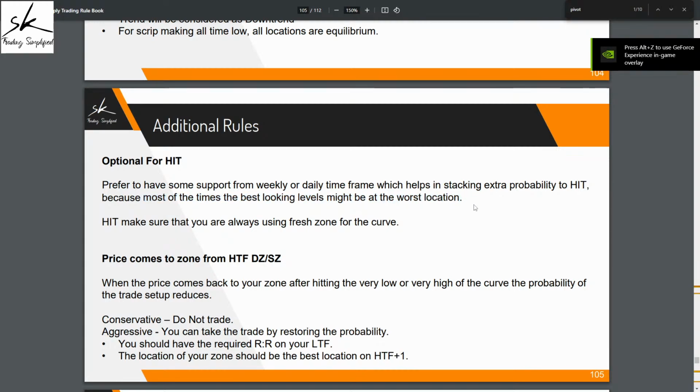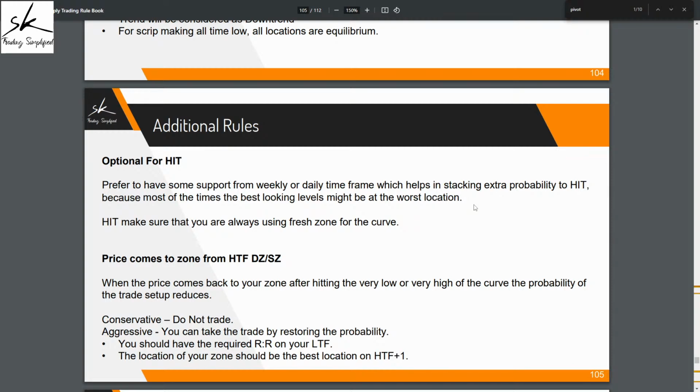And that is what you're talking about, that as an early income trader, you might have been at the best location, but once you see it on the daily, once you see it on the weekly, you might be trading in some daily weekly supply areas, which reduces the probability of that trade setup. Now, should I be taking such a trade? Should I be avoiding such a trade?